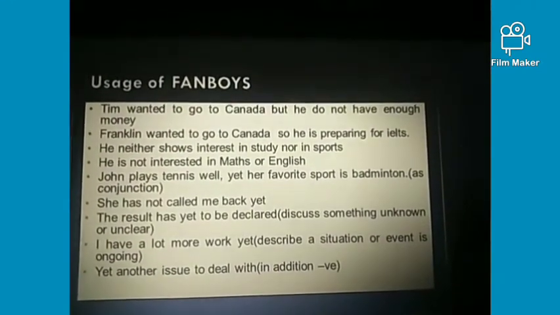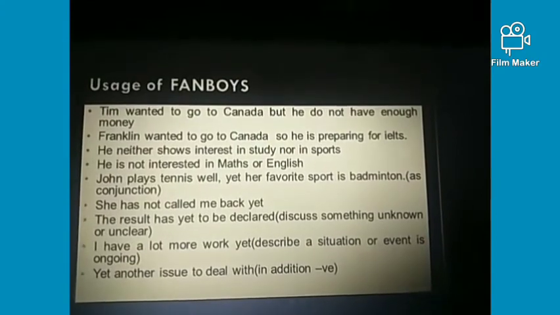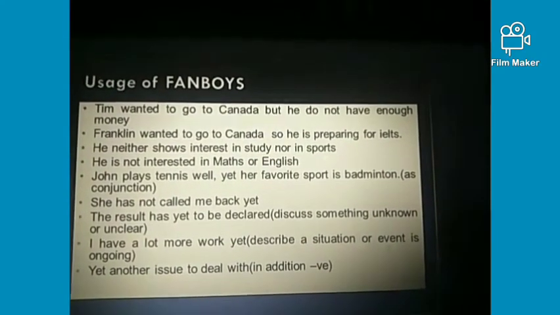So guys, this is all about the compound and the simple sentence structures.